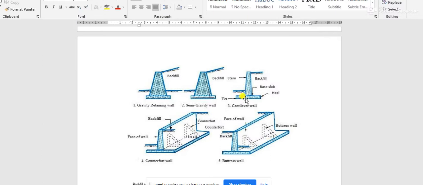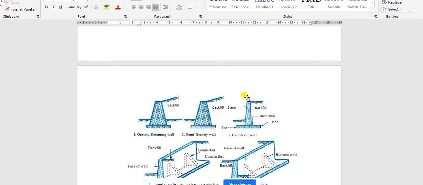But in case of cantilever retaining wall, obviously it is designed on the basis of structural consideration. The number of bars and the diameter of bars are provided as per the designed value, and the width of the base plate and the width of the cross section of the retaining wall, all the parameters are designed mathematically.